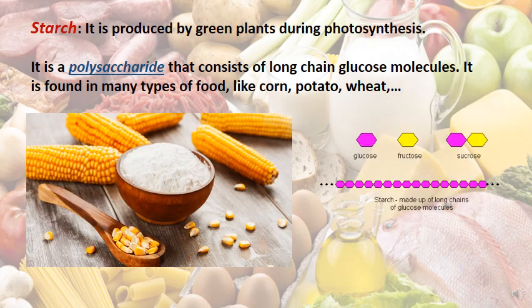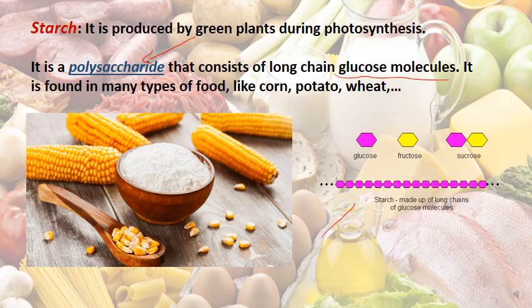Starch is produced by the green plants during photosynthesis, and you know that starch is identified by the iodine test, where it gives a dark blue color. Starch is an example of a polysaccharide. They are long chains of sugars, so a long chain of glucose molecules, so many glucose molecules connected to each other give what's known as the starch.